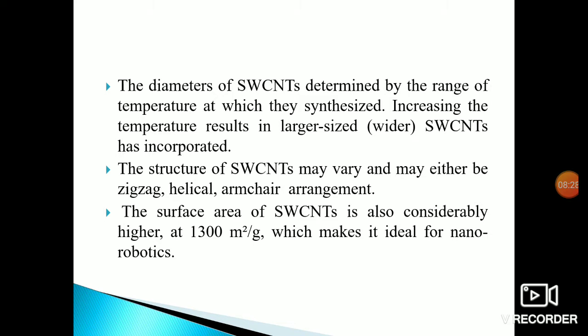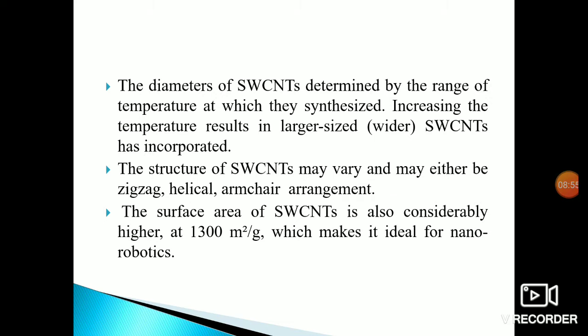Increasing the temperature results in larger-size SWCNTs. The structure of an SWCNT may be zigzag, helical, or armchair, depending on the arrangement formed in the single-wall carbon nanotube.